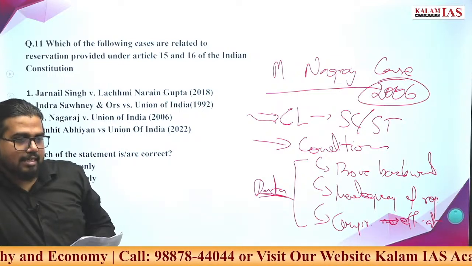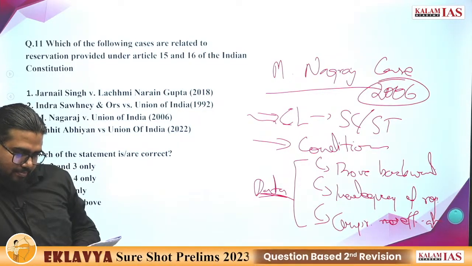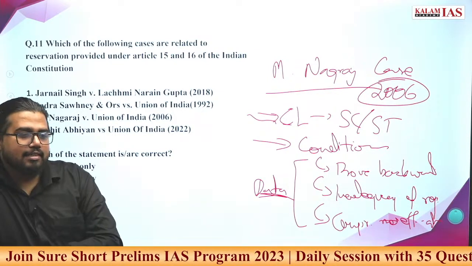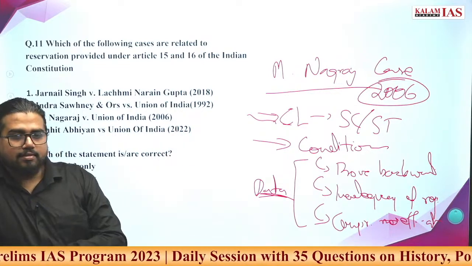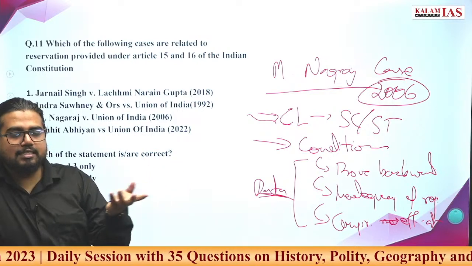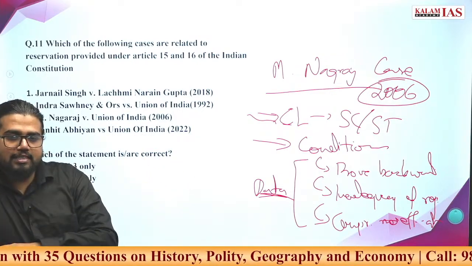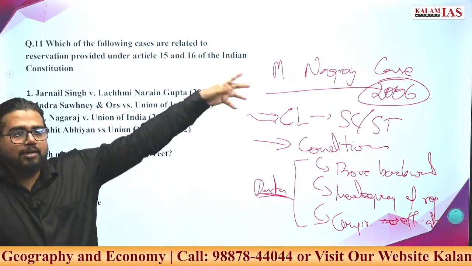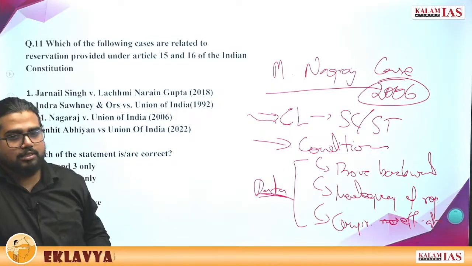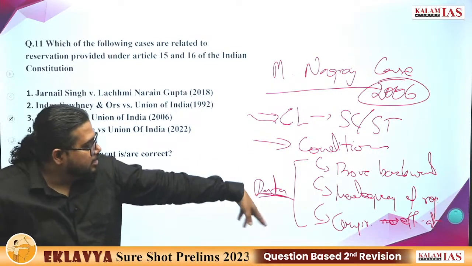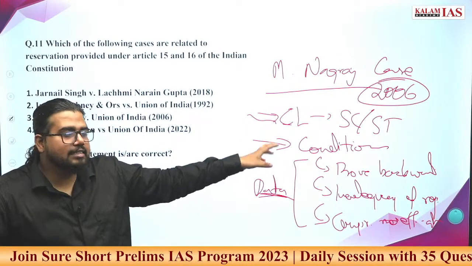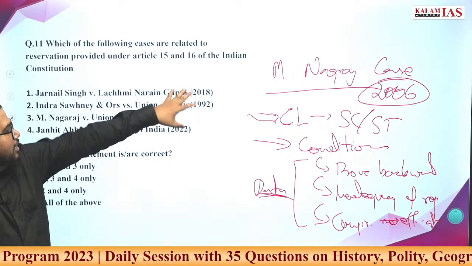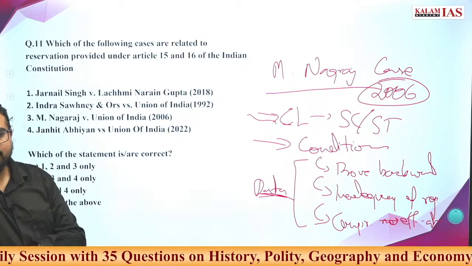Now what is the third judgment? That is the Jarnail Singh judgment. What happened there? Consequential seniority that is given to SC and ST was questioned. Promotion related to SC/STs: they were given faster promotion with these consequential seniority provisions. So this was questioned under the Jarnail Singh case, and the Supreme Court held that it is constitutionally valid. There are no such big issues with this. In this condition also, the Supreme Court relaxed certain conditions and the state doesn't have to do too much work. There has been some relaxation provided. These all are historic cases. You should get them from the Lakshmikant book.